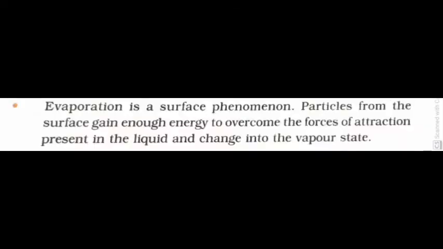Evaporation is a surface phenomenon. Particles from the surface gain enough energy to overcome the force of attraction present in the liquid and change into the vapor state. In a simple way, we can define evaporation as the phenomenon of conversion of a liquid into the vapor or gaseous state.